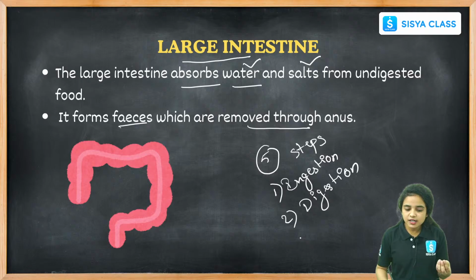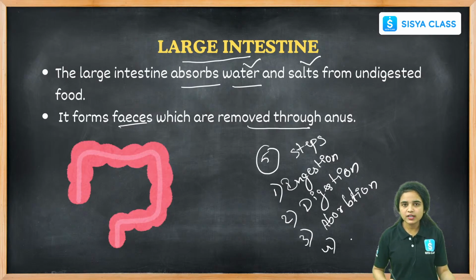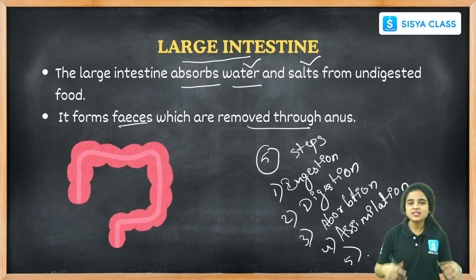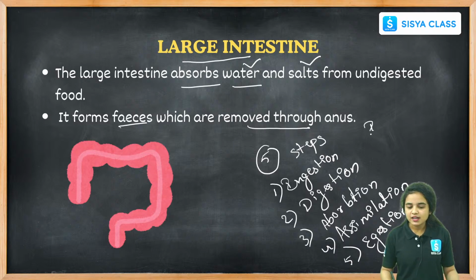right? And the third one, what is the third one? After digestion, what will happen? The food will be absorbed, absorption. And the fourth one is, the absorbed nutrients will be supplied throughout our body with the blood, hence it is called assimilation. And the fifth step, what is the fifth step? The last undigested food is ejected from our body, hence it is called ejection, right?